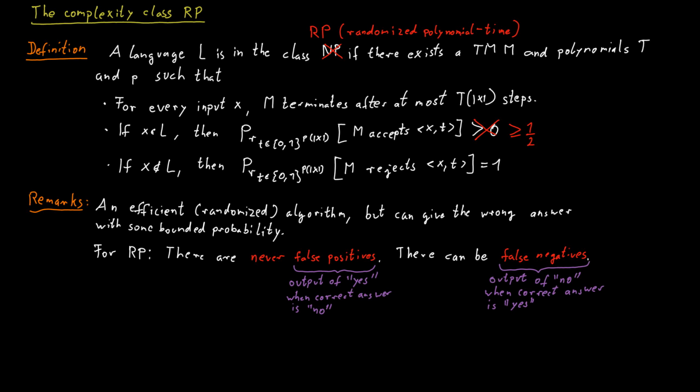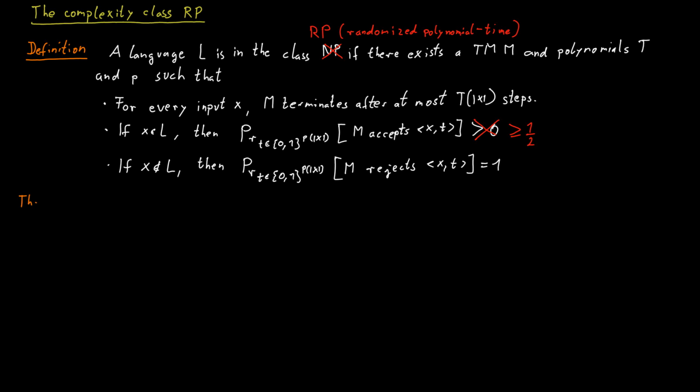Next, we want to compare RP to some of the complexity classes we've already seen. Let's start with the complexity class P. How do P and RP relate to one another? Maybe pause for a minute and try to think about the relationship between P and RP. What can you say about it?